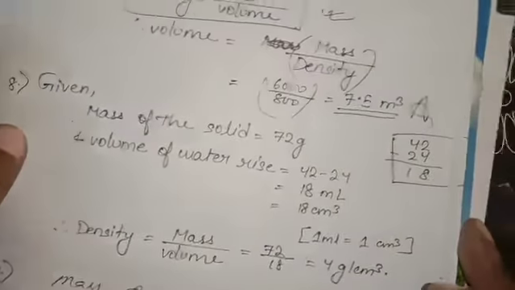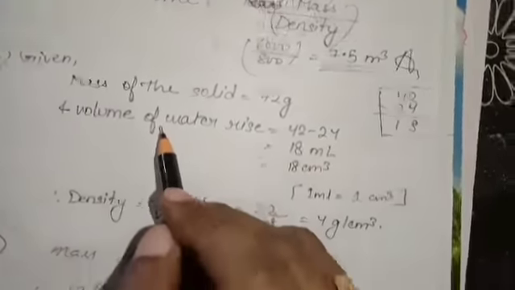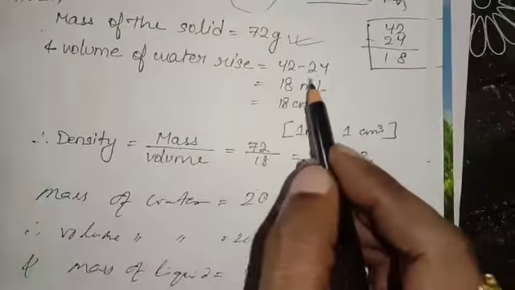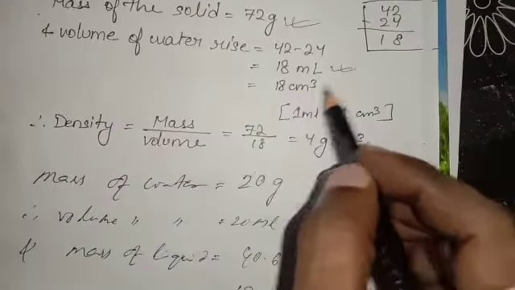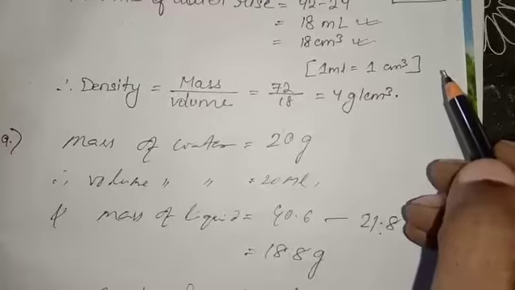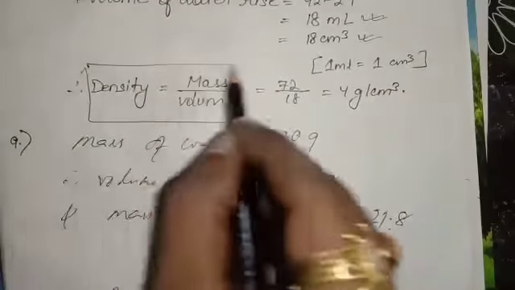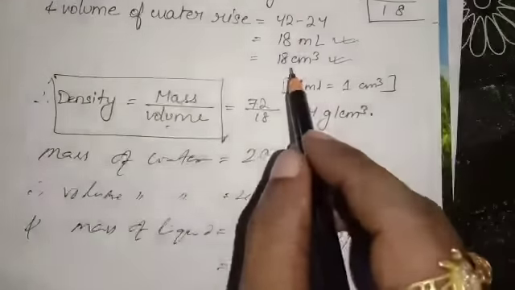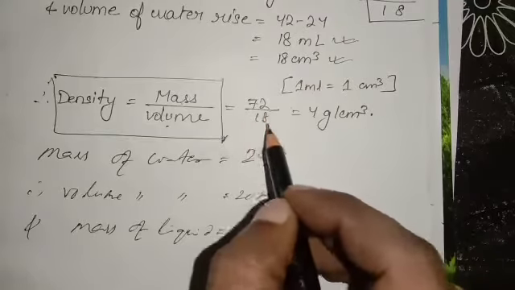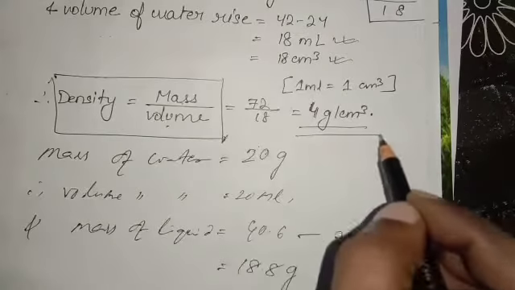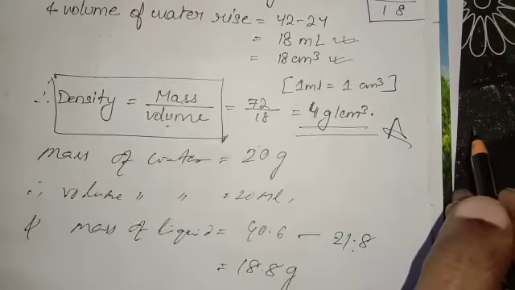Now question number 8. The mass of solid given is 72 gram. Volume of water, final minus initial, is 18 ml, which means 18 centimeter cube, since 1 ml equals 1 centimeter cube. Next, the density formula: density is equal to mass by volume. The mass is 72 gram, the volume is 18 centimeter cube. 72 divided by 18 is 4, that means 4 gram per centimeter cube. This is the answer.